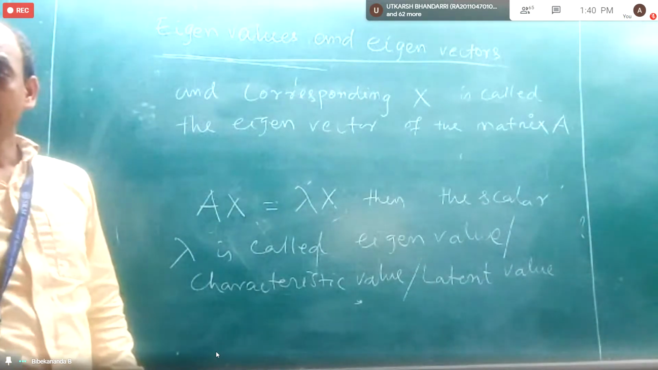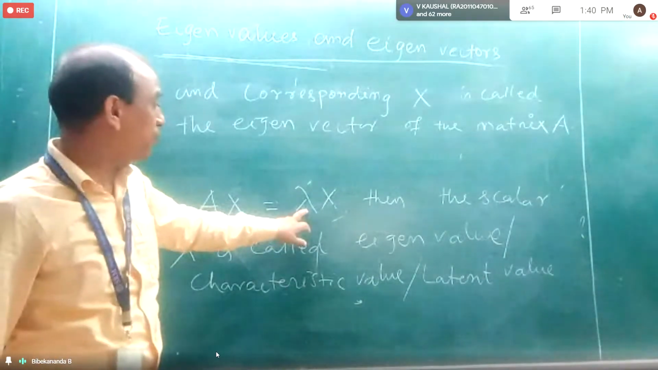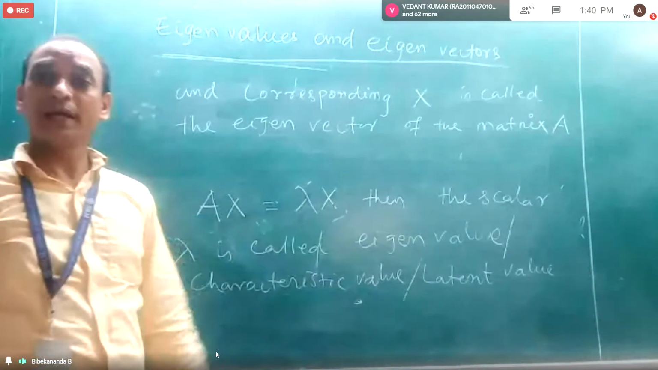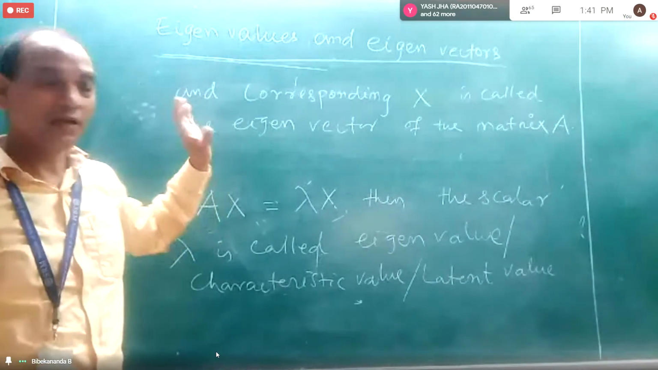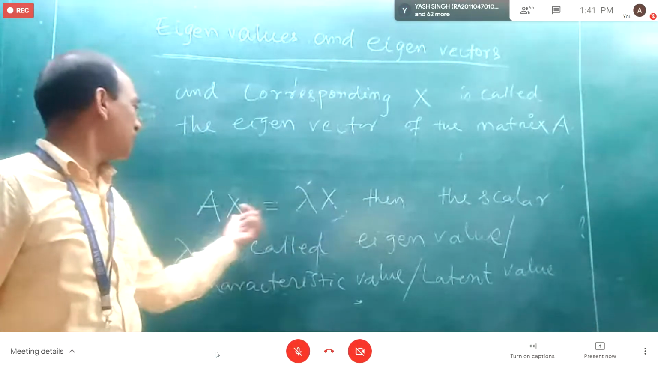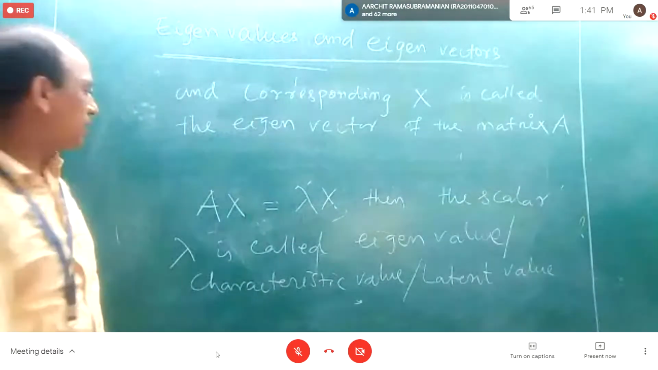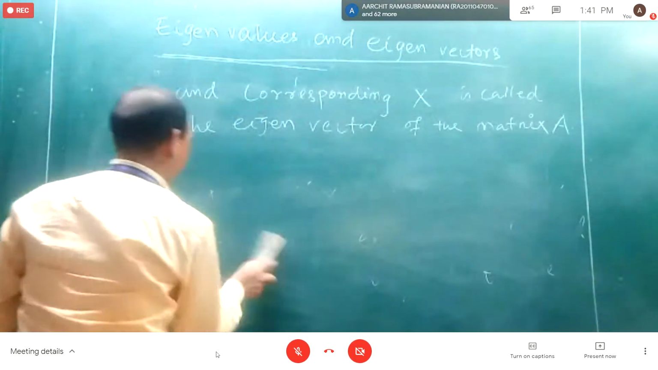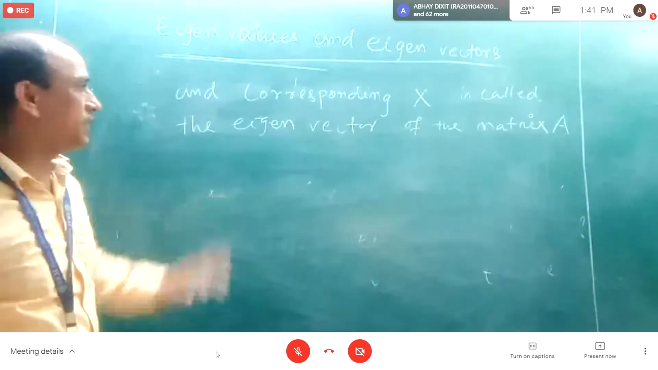Now, how is it possible, if I multiply A with X, to find lambda such that I get lambda times X? First, I will explain how we can get this lambda X if I multiply X with A, and then I will finish the definition. Another line is there. That line I will tell you after explaining this one.